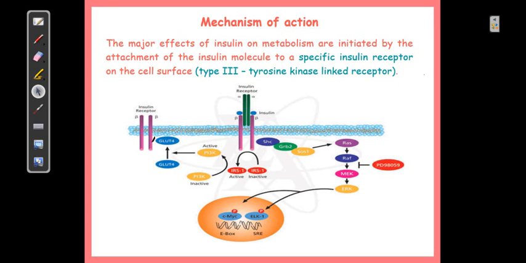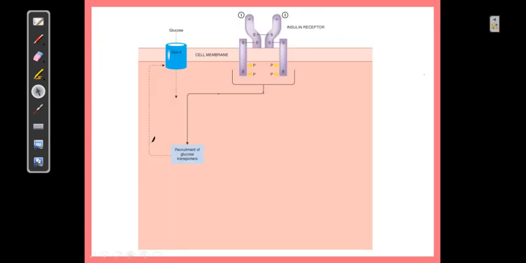Insulin also has a variety of effects on cell growth and differentiation, and it has been observed that it leads to stimulation of mitosis. So you can also consider it a mitogenic molecule, fine. This is the same mechanism of action, but I have shown it here in a more detailed way. You can see that this is an insulin receptor.